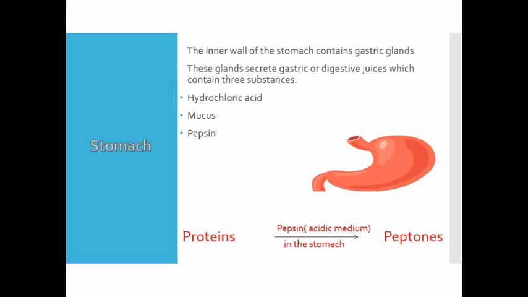And the mucus which is present protects the inner lining of the stomach from the action of enzymes and acid. Consequently, the food gets converted into a partially digested semi-solid food called chyme, and chyme leaves the stomach and enters the small intestine.